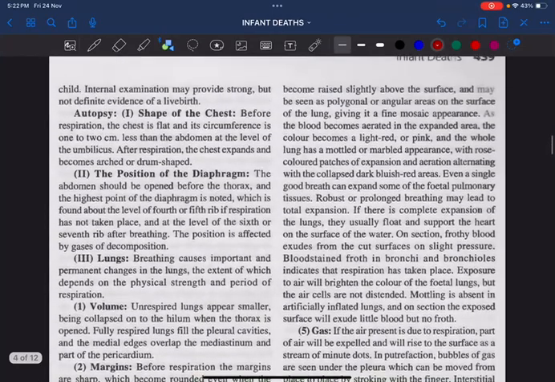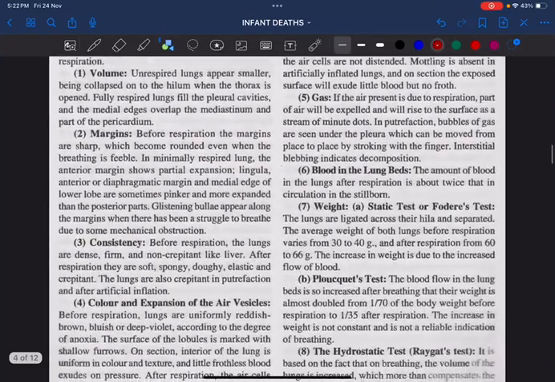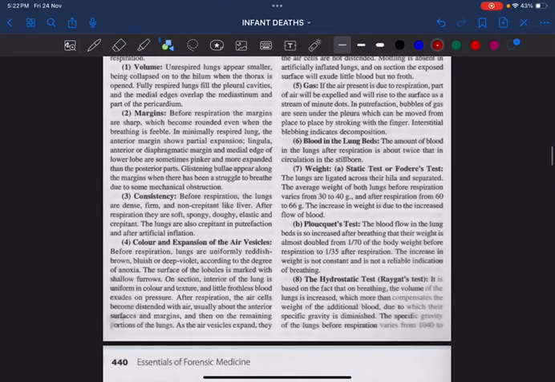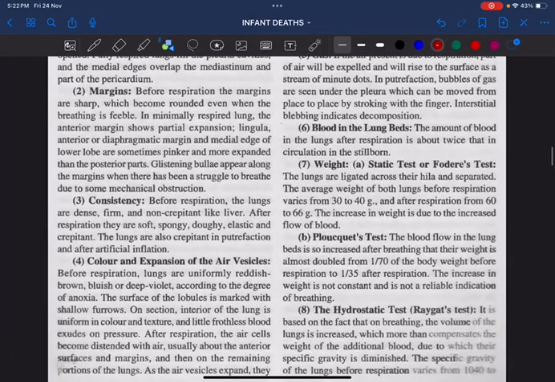Fine. And here come certain important tests that you have to remember. Number one is called the static test, also called Fodere's test. What do you mean by Fodere's test? Remember, before respiration, the weight of the lungs will be 40 gram. After respiration, it will be 60 gram. Why? There is an increase in weight because of the increased flow of blood.